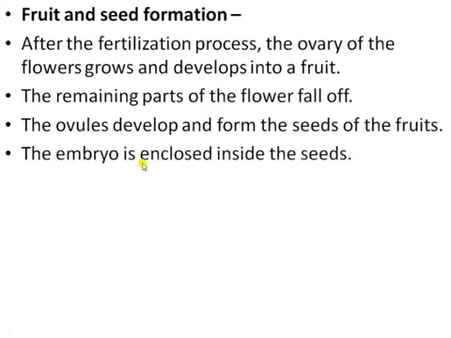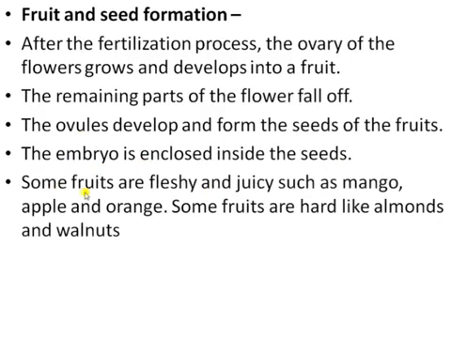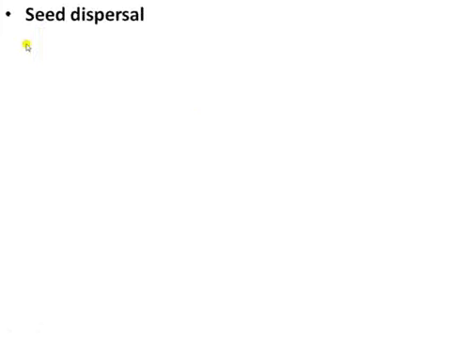So the embryo is enclosed inside the seed. Some fruits are fleshy and juicy, such as mango, apple and orange. Some fruits are hard, like almond and walnut. So this is about the fruit and seed formation. After the fertilization process, the ovary develops into the fruit and the ovule forms the seed of the fruit. Next is about seed dispersal.